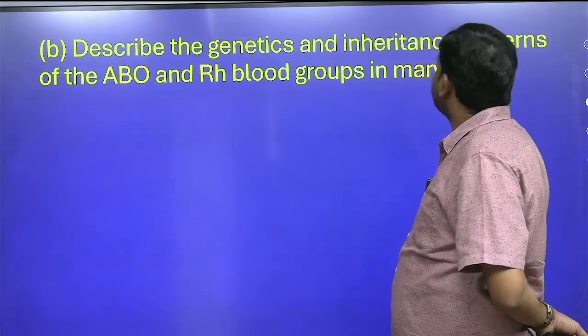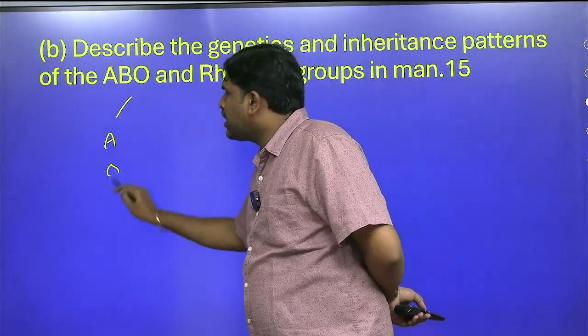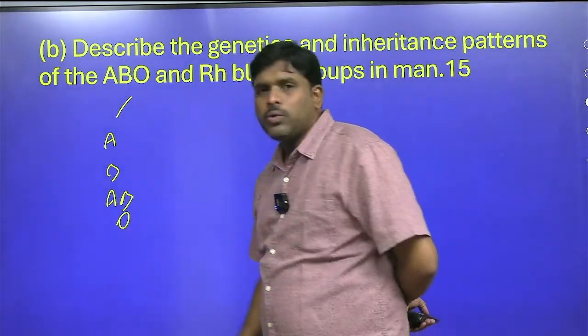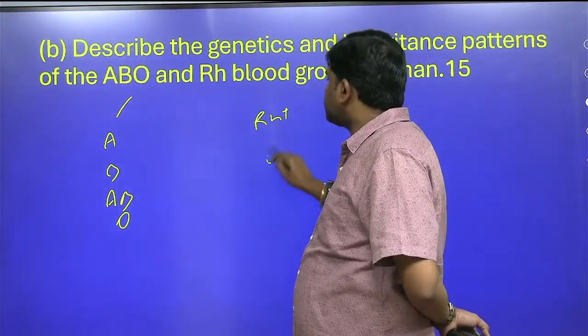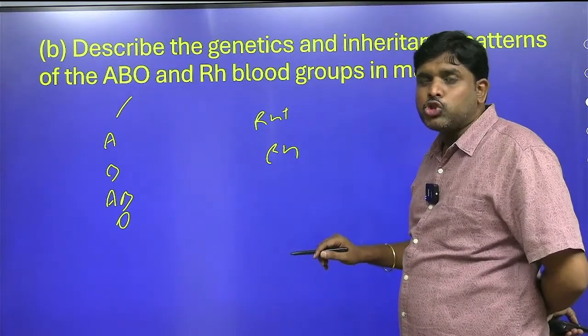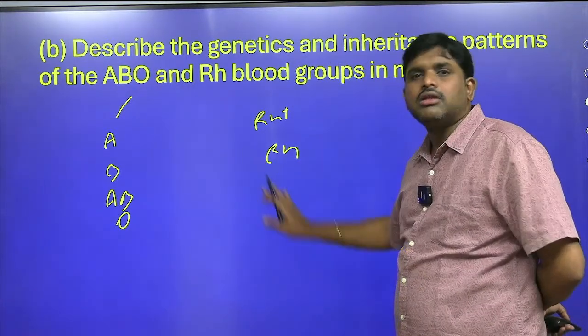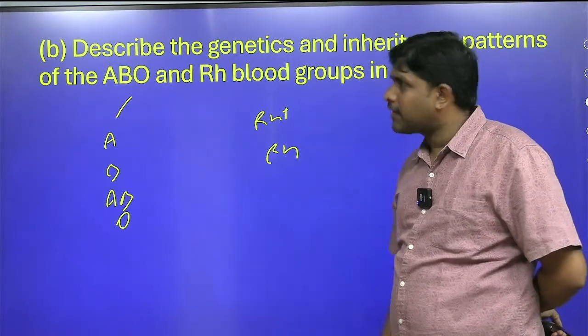Describe genetics and inheritance patterns of ABO and Rh blood groups. Very easy. A, B, AB, O, whom we can give, whom we cannot give, Rh positive, Rh negative, Rh incompatibility, what is the disease, erythroblastosis fetalis, these all things we will write about. Landsteiner is the person who studied the blood groups.